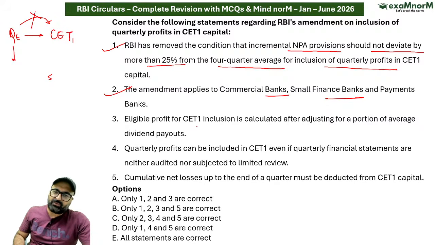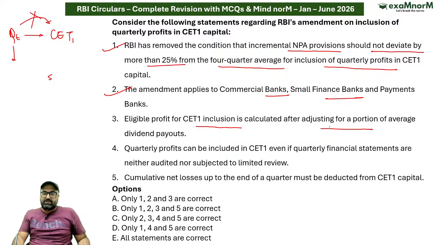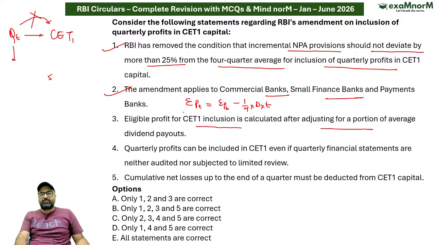Eligible profit for tier 1 capital inclusion is calculated after adjusting for a portion of average dividend payout, which will be calculated as eligible profit is equal to earned profit minus 1/4 dividend into time. तो ये है वो प्रॉफिट विच इज एलिजिबल. तो यहाँ पे आप कह लो टोटल प्रॉफिट, जो भी कह लो ना, इसको ऐसा लिख सकता है.